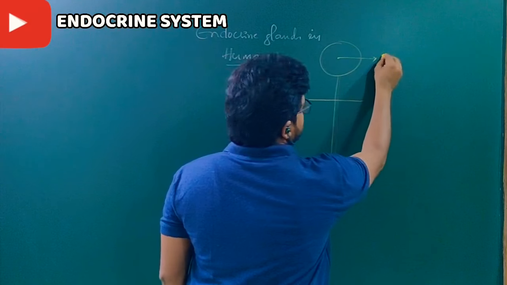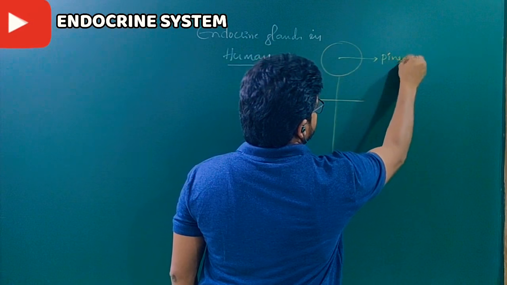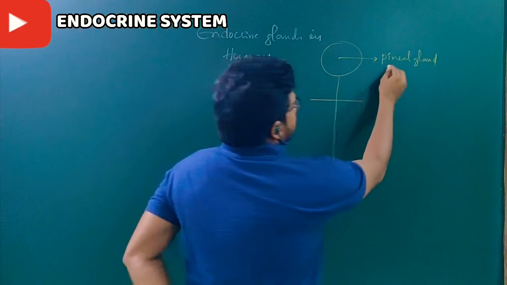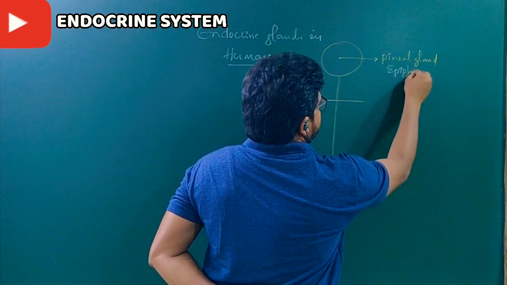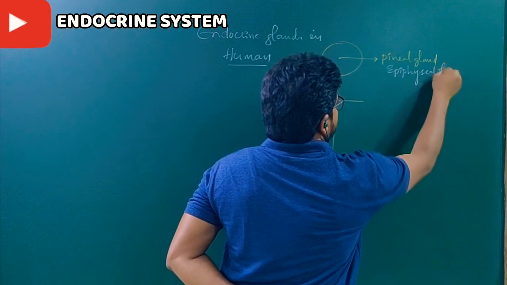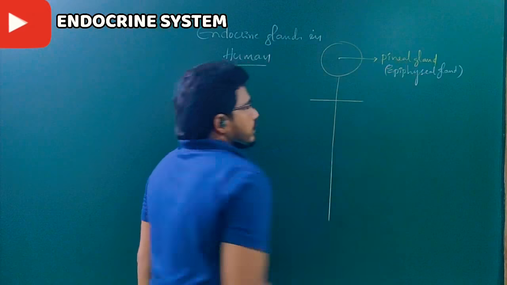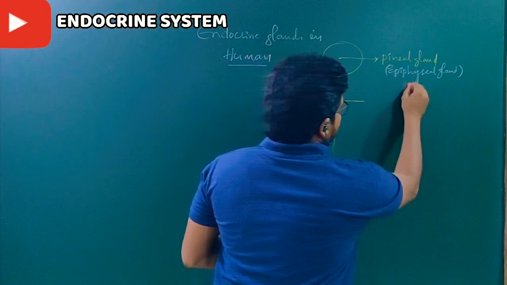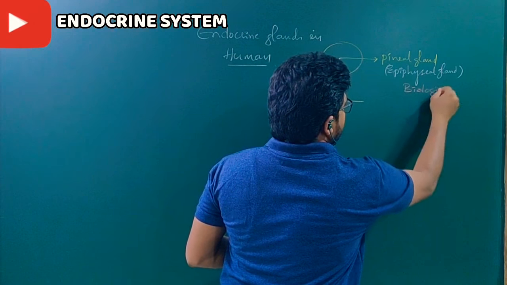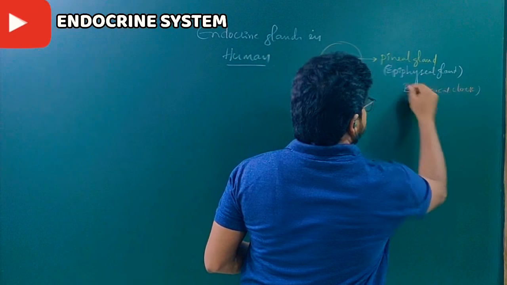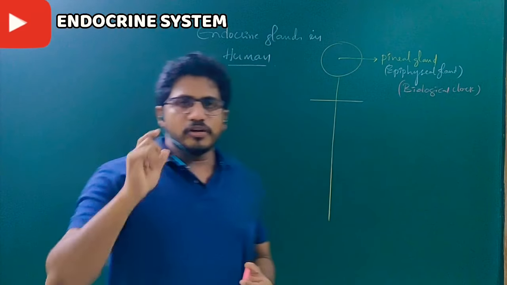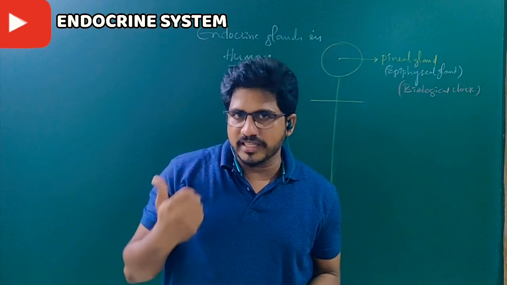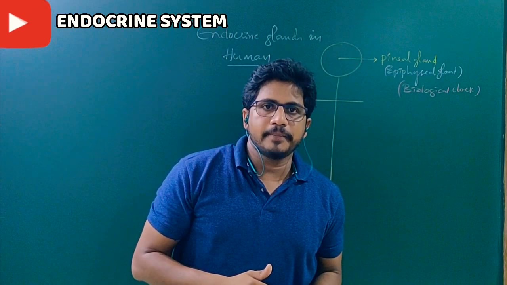The very first one is the pineal gland. It is also called the epiphyseal gland. People used to call this the biological clock. Why? Because it decides 12 hours a day, 12 hours a night. According to its secretions, our 12 hours of day and 12 hours of night are decided.